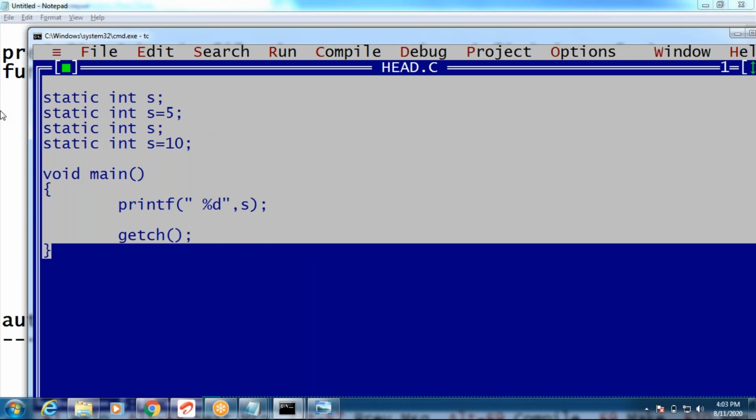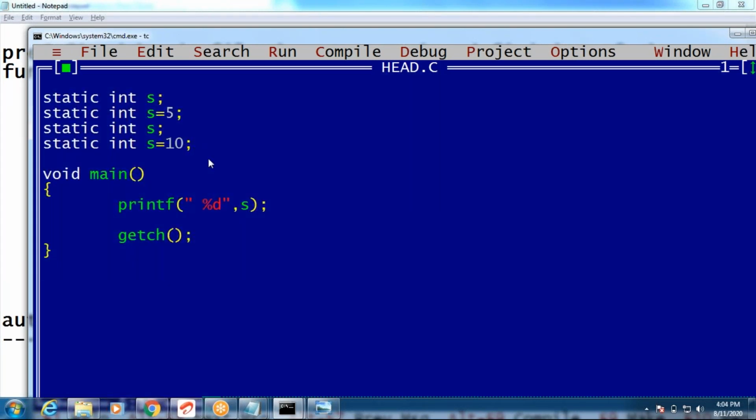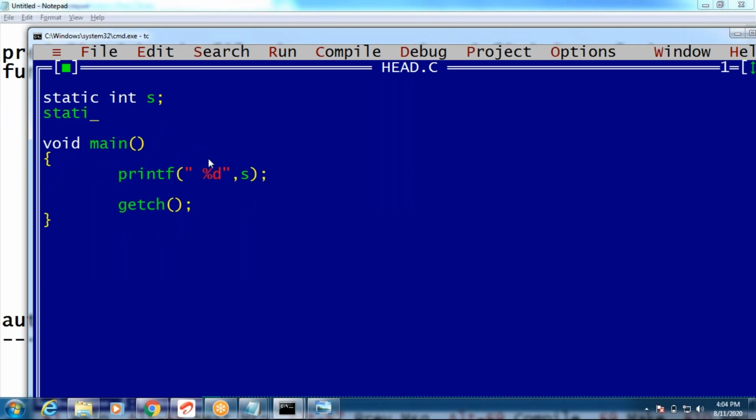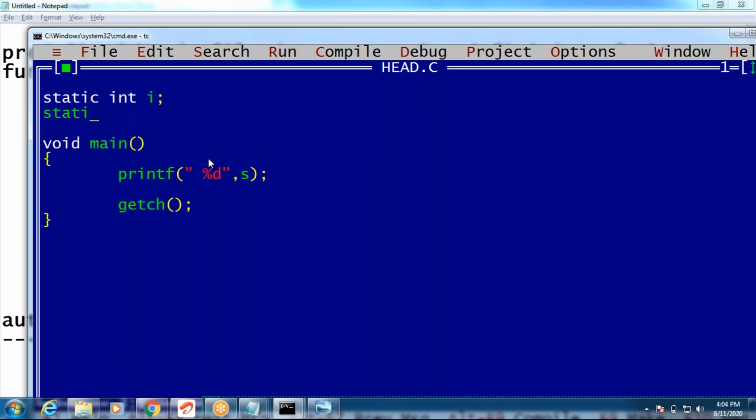How to declare a string? Char star s. Now I want to print those values, guys. Percentile d, percentile d, percentile f, percentile s. Which values am I going to print? Initial values of i, ch, f and s.